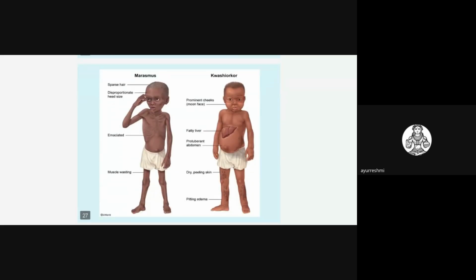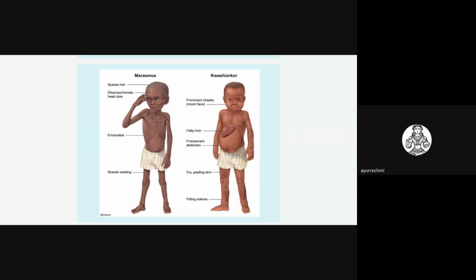So you all know these topics, the malnutrition disorders, that is marasmus and kwashiorkor. This slide shows the clinical features of the different malnutrition conditions, that is the severe acute malnutrition conditions, marasmus and kwashiorkor.